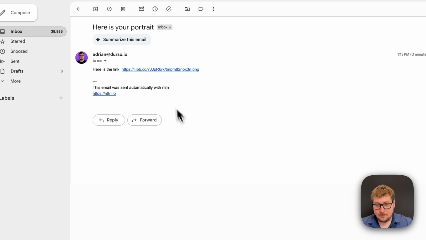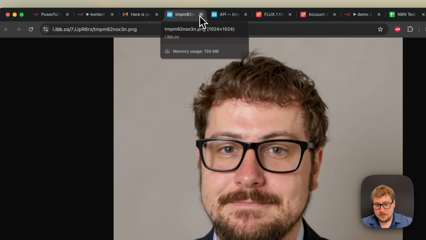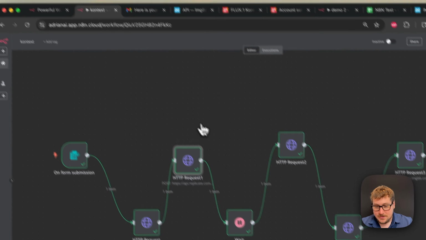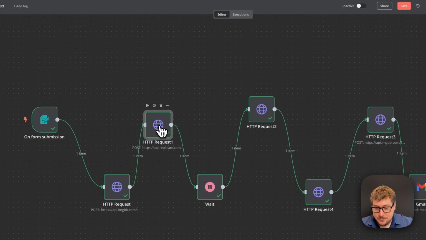Okay, so we're over on my email. This is what it shows. I'll go through each step so you guys can understand how this works in a second. But here's my image, pretty good, looks a lot like me, has the suit, all from that source image right there. So pretty happy with that. So let's just go through all these nodes and show you how it works a little bit faster now that you probably have a good understanding.